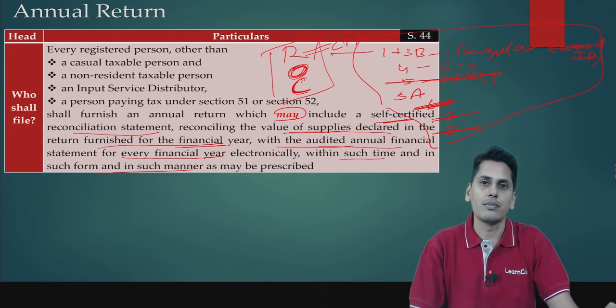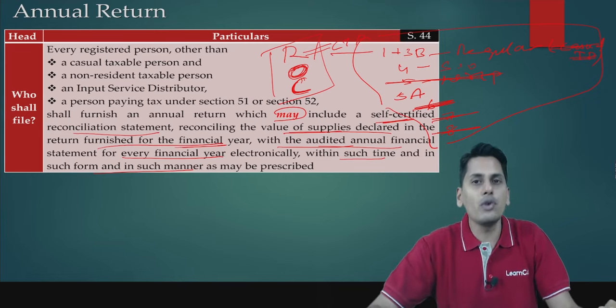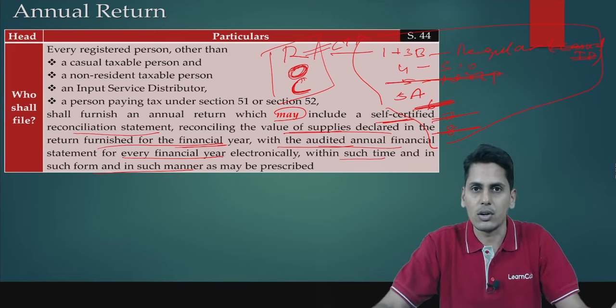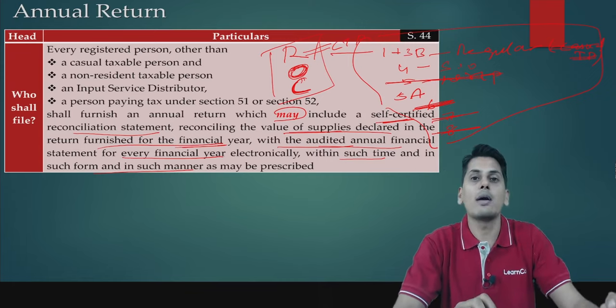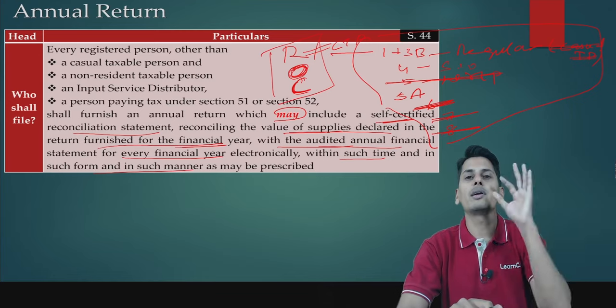The answer is no. Only by a few of them. Who are the few of them? That will be seen a little later on. So friends, as of now, what we understand is who the persons are who are liable to file annual return. All you need to remember is ROC.